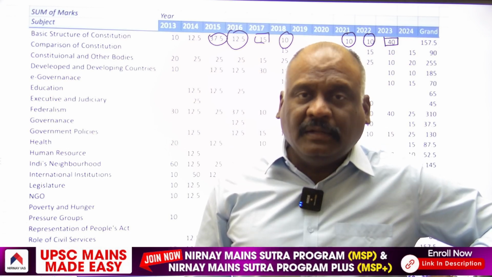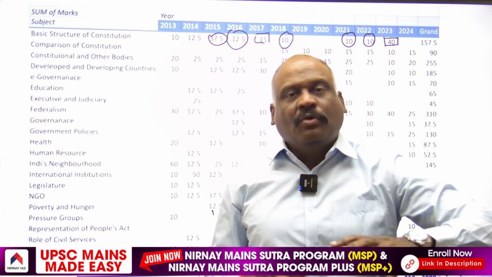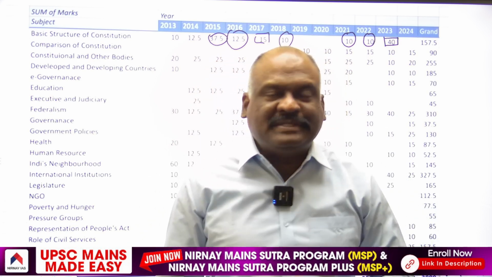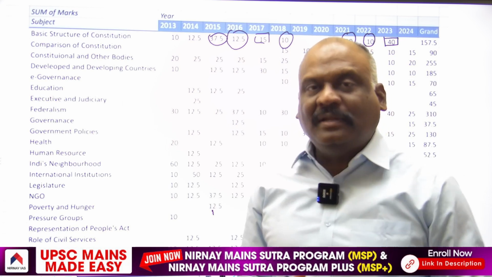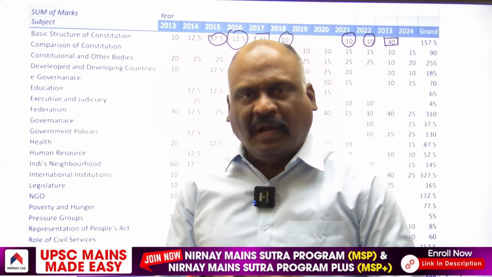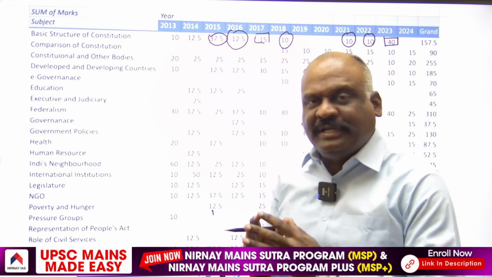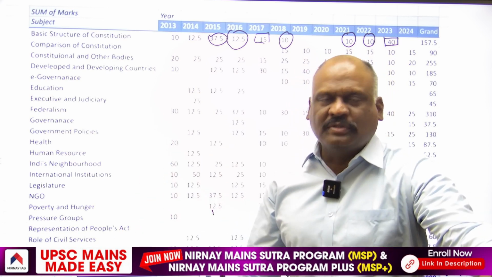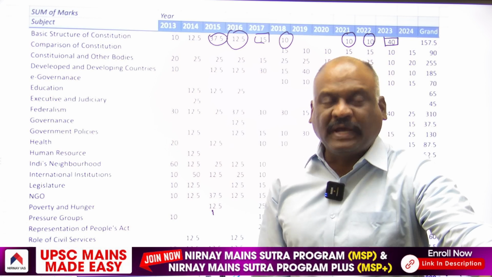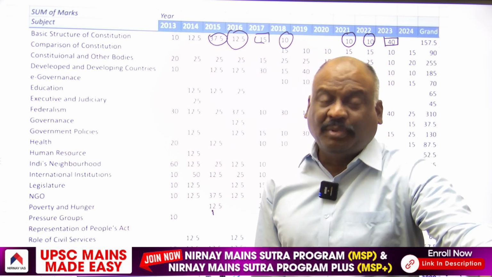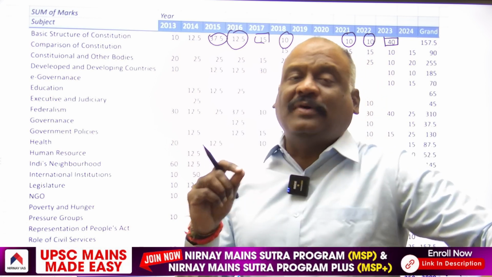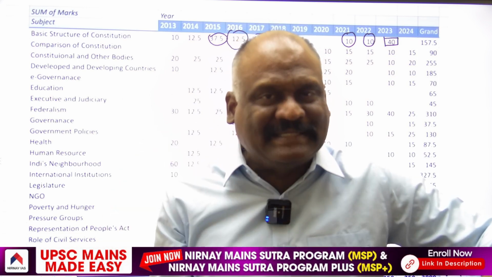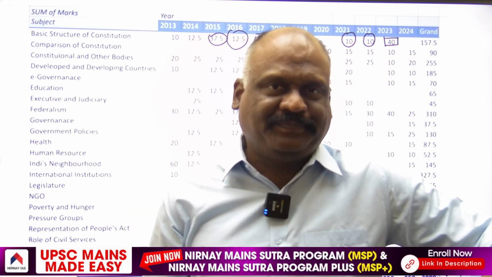That is why in Nirnay IAS, while teaching fundamental rights and other topics in polity, I compare the fundamental rights in the Indian Constitution with those of the US and France. Of course, France does not have fundamental rights, but comparing right to freedom of religion in the Indian Constitution with that of France was asked.